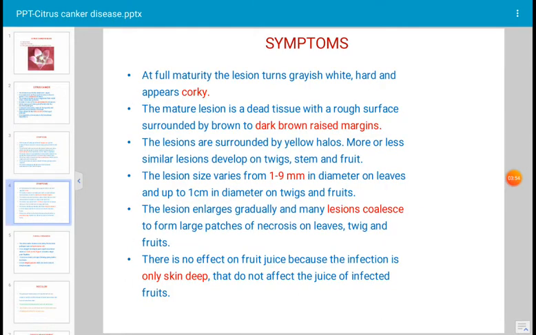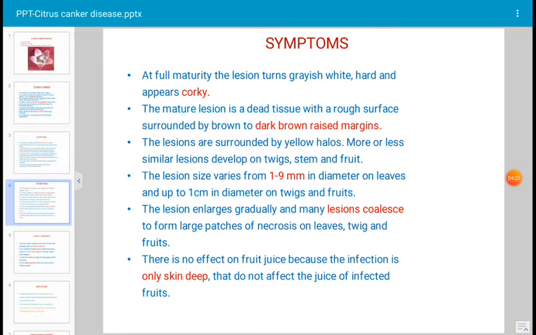At full maturity, the lesion, which means the spot, turns grayish white and becomes hard and appears cork-like. The mature lesion is dead tissue with a rough surface surrounded by a brown to dark brown raised margin.